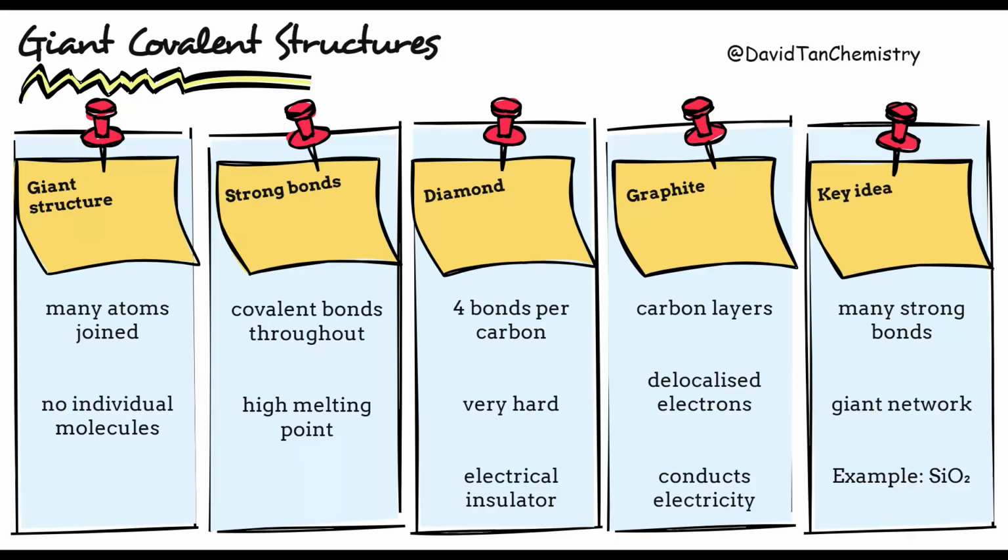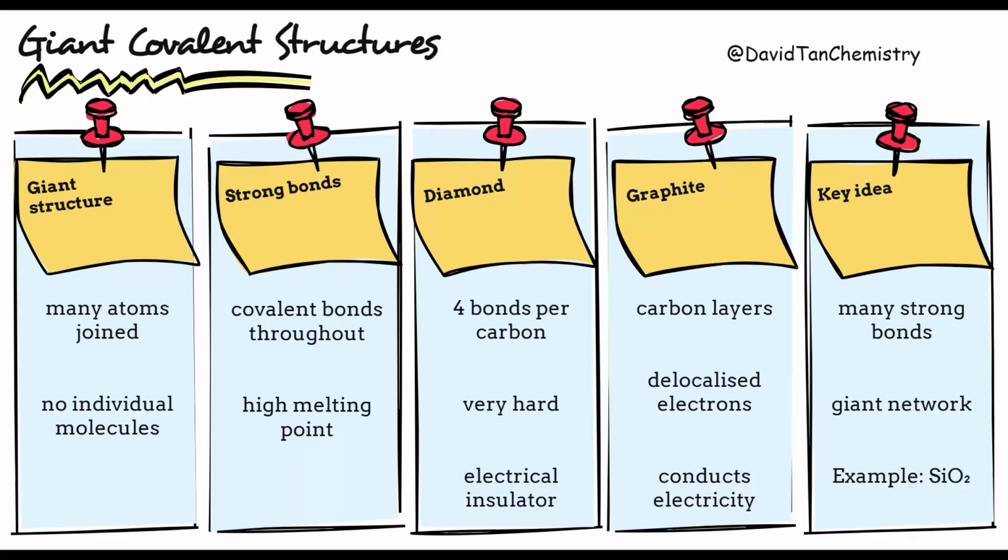So, the key idea is this. Giant covalent substances contain enormous networks of atoms with many strong covalent bonds throughout the structure. This explains their high melting points. However, other properties such as hardness and electrical conductivity depend on the exact arrangement and bonding of the atoms.